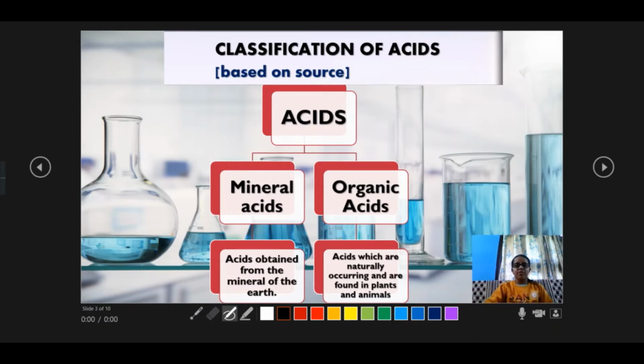Classification on the basis of source. So acids are divided into two parts on the basis of source. One is mineral acids and one is organic acids. Acids obtained from minerals of earth are called mineral acids. That is very simple. And organic acids are the acids which occur naturally and are found in plants and animals. So they are naturally occurring acids.